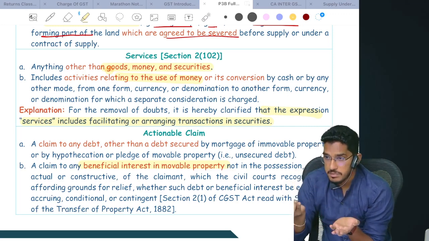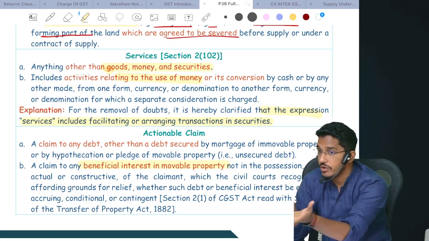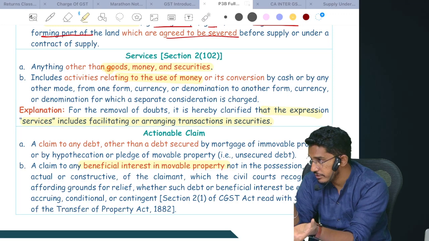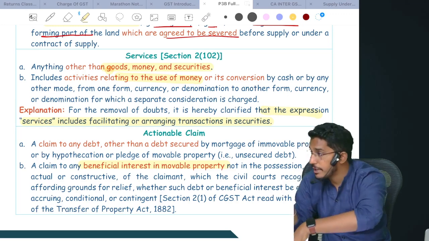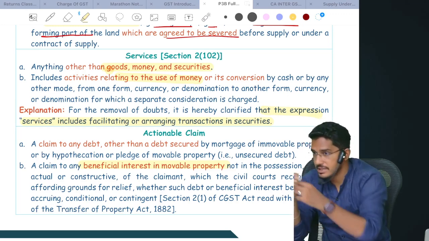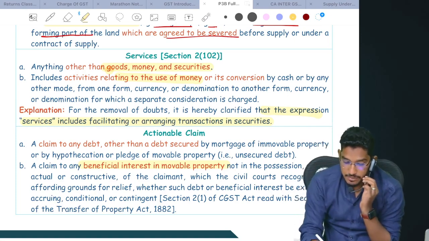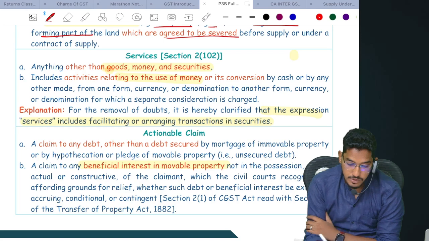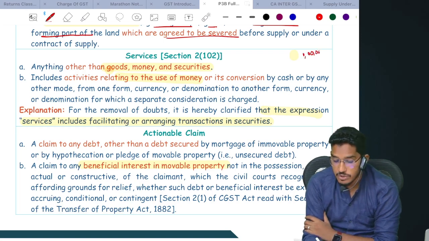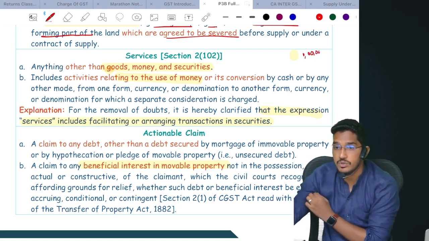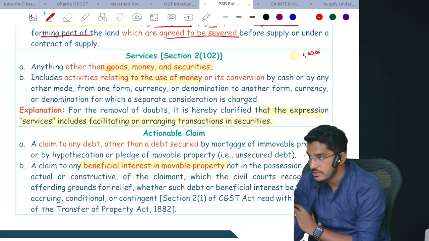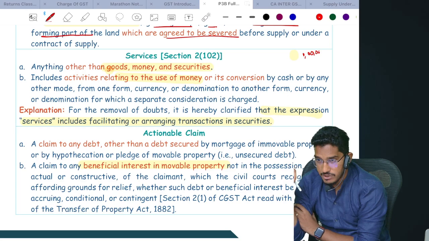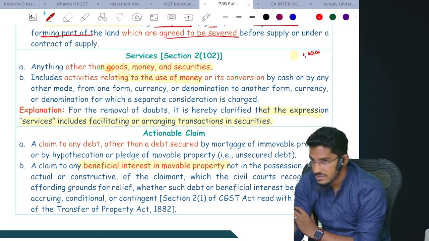So what these people will do, they will give you a platform, a broking platform. Using that broking platform, you can buy or sell the securities. Say for example, you purchase some 1 lakh worth of securities, or you sold some 1 lakh worth of shares. You are having Reliance shares amounting to 1 lakh rupees, that you sold to another person, for which you received consideration of 1 lakh rupees. So you tell me, on that will GST come? No. On that 1 lakh rupees of transaction value in securities, GST will not come.